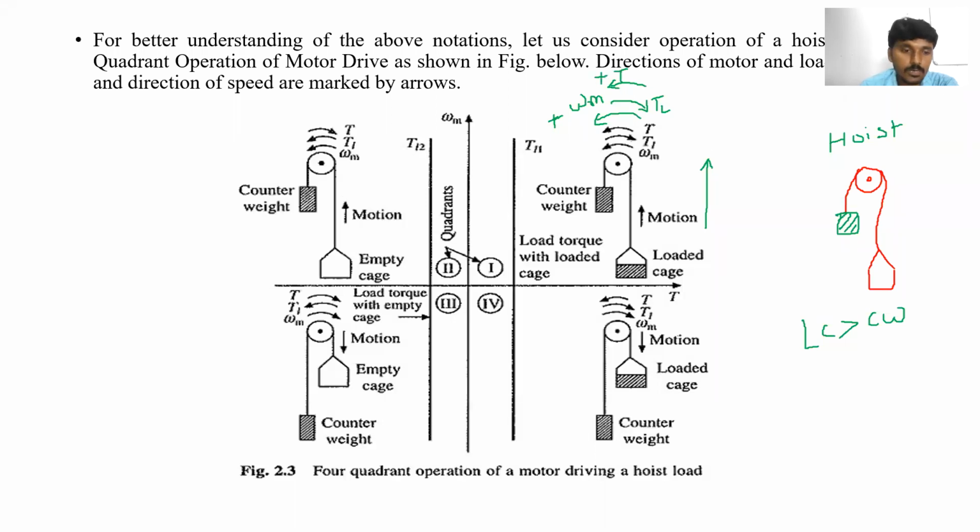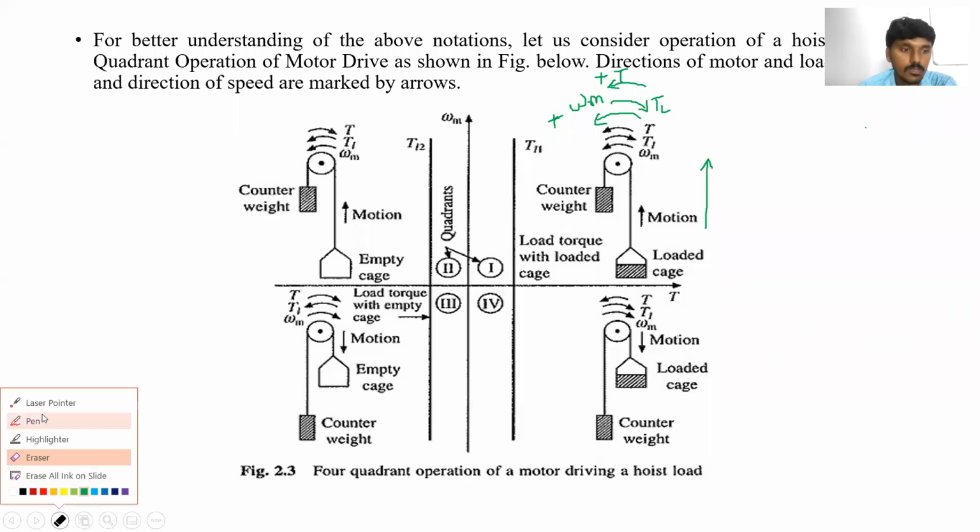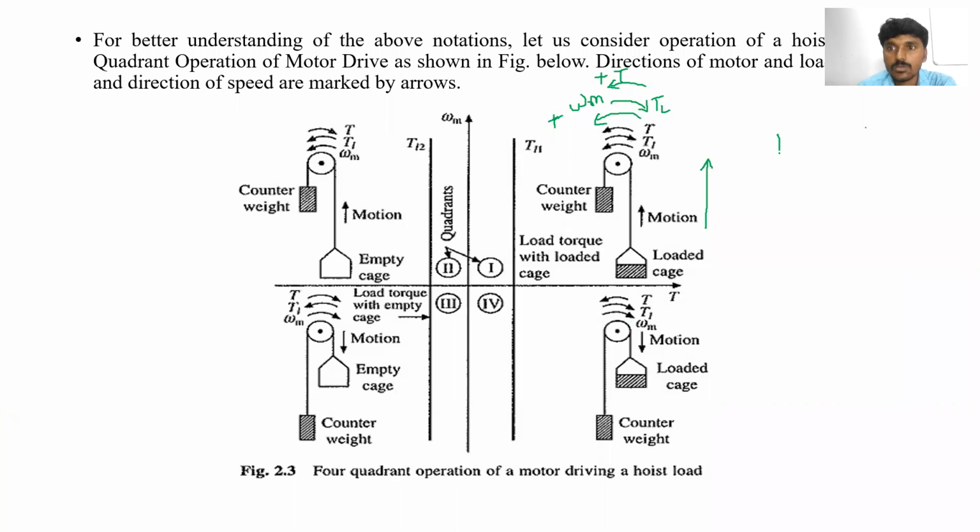So how is the power developed? Electrical power P is equal to voltage into current, and mechanical power PM is equal to speed into torque.